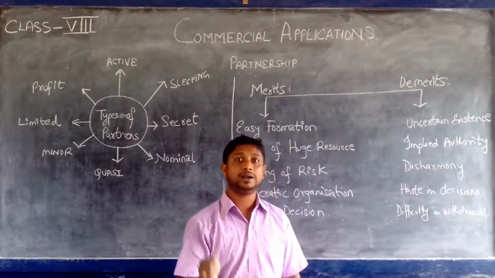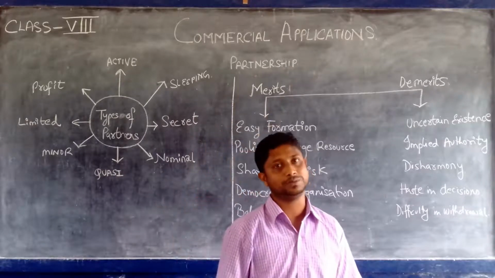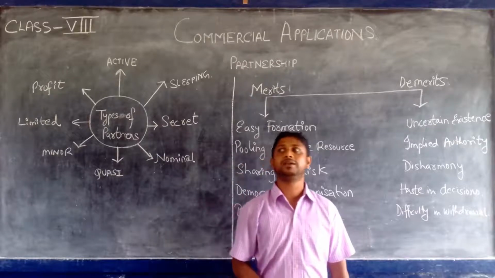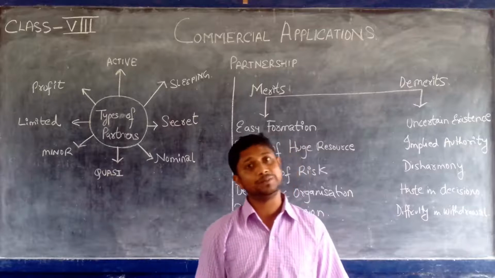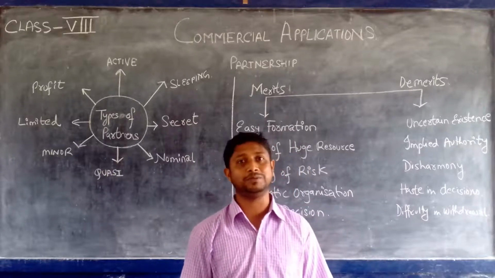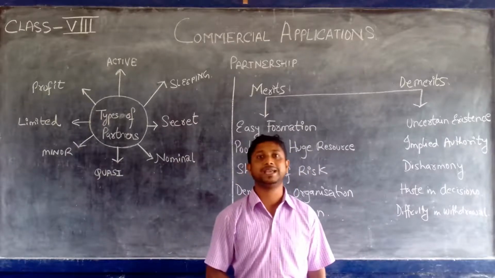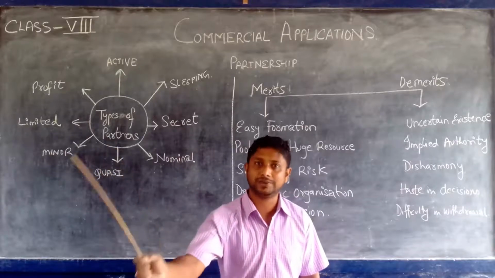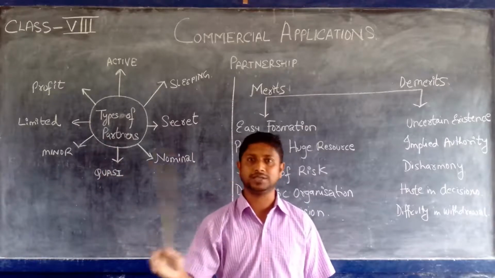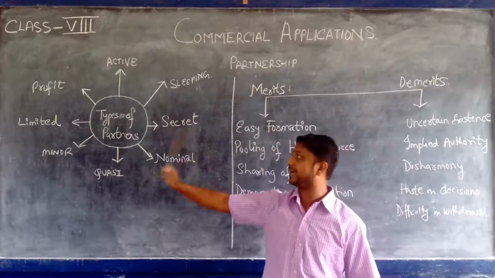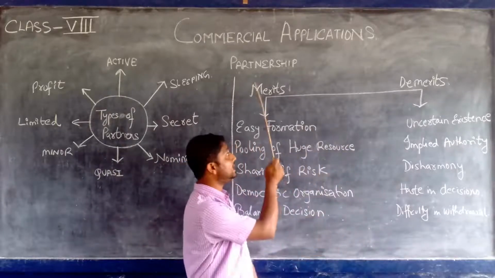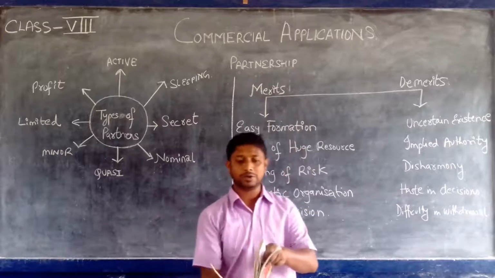In that case, again I will say registration of partnership becomes necessary. C will seek help from the government or legal help. Legal help is only possible for a registered partnership firm. A verbally started partnership firm cannot sue in a court of justice. I said that. Anyhow, apart from this, today we finished types of partners as well as the merits and demerits of partnership from your textbook.